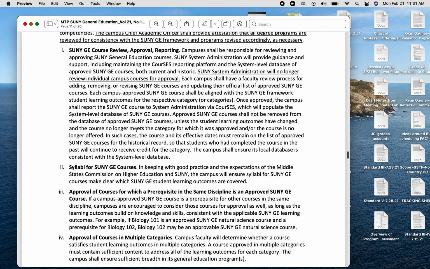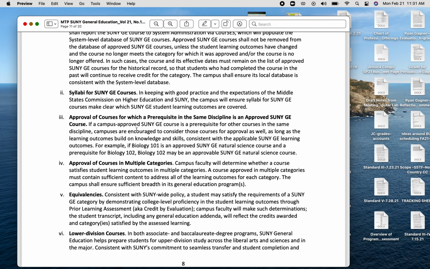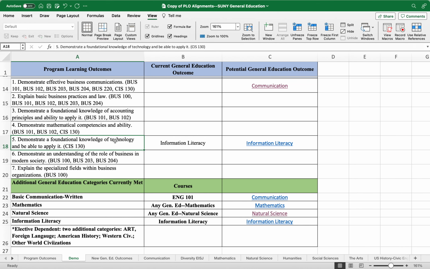So you can read through this. It may be helpful for you to give you a background. A lot of thought went into this, and you can see that from the 20 pages that's included in this memorandum to presidents. So I will include all of these documents in a folder by department, and I will include the course outlines for all the courses that currently meet these SUNY General Education outcomes. So my hope is that you don't have to go digging for all of this information. It will all be in a folder. If anything's missing, please let me know.